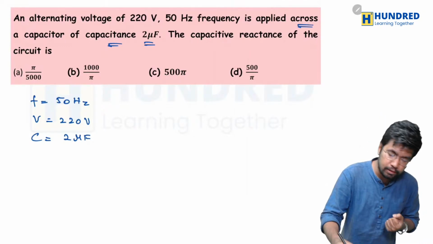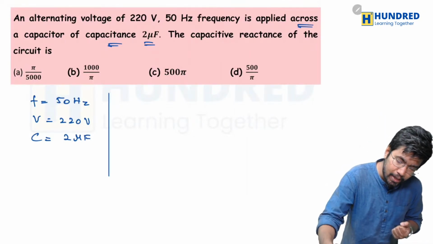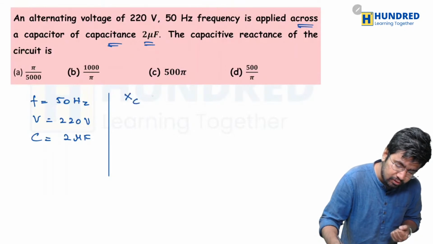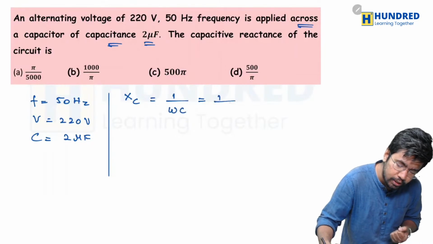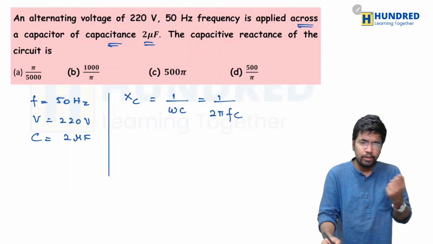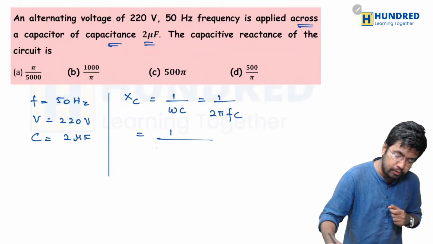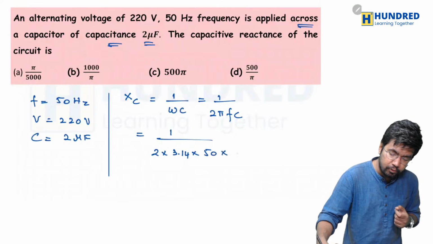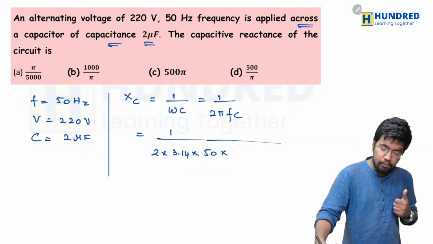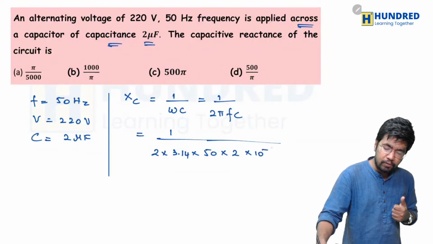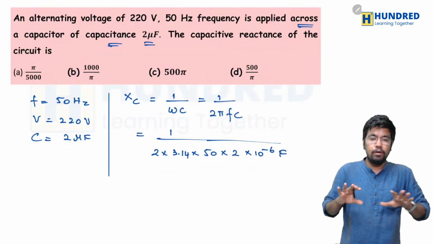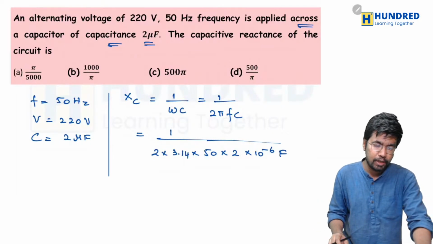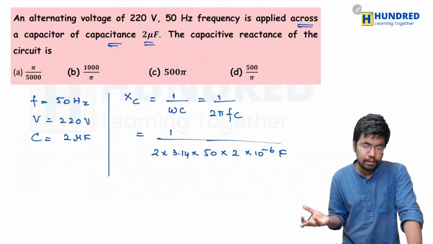What are they asking us to find? They are asking us to find the value of capacitive reactance, that is Xc. And what is the formula for Xc? Well, it is 1 divided by omega C, or 1 divided by 2 pi f into C. Okay, so 1 divided by 2 into 3.14, into what is the value of frequency? Well, they have given it as 50. Into what is the value of C? Well, they say it is 2 into 10 power minus 6 farad. That's it. All we have to do is just solve it, cancel it, and when we cancel it, you can easily get the answer here.